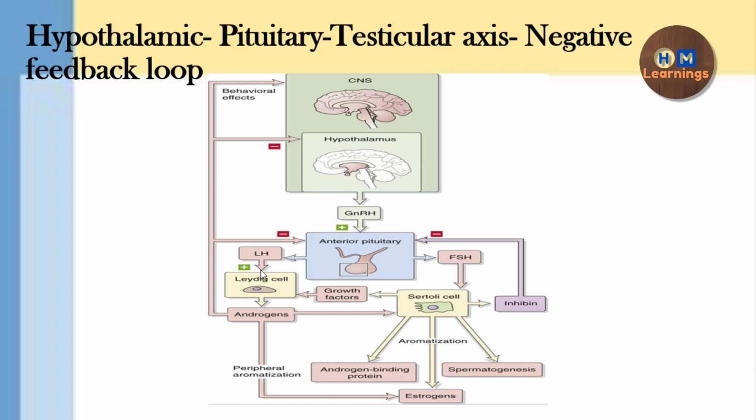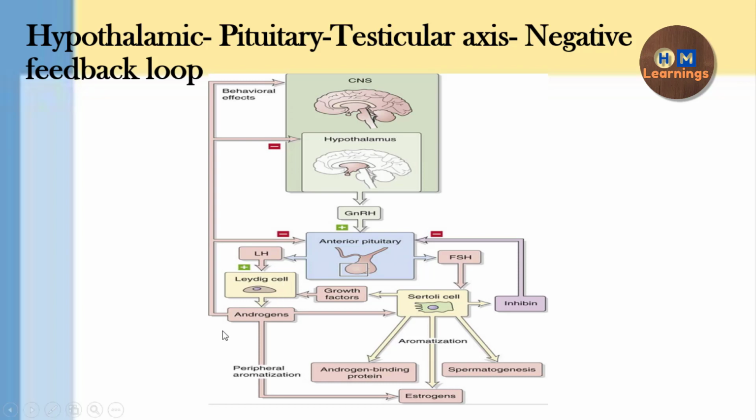adenyl cyclase again, and with the activation of protein kinase A, it will cause the synthesis of testosterone or the androgen. So it will increase the synthesis of the enzymes which are involved in the synthesis of the testosterone or the androgen. Like the side chain cleavage enzyme, which is a key enzyme important for steroid hormone synthesis from cholesterol. Apart from that, other enzymes like 5-alpha reductase are also being synthesized.